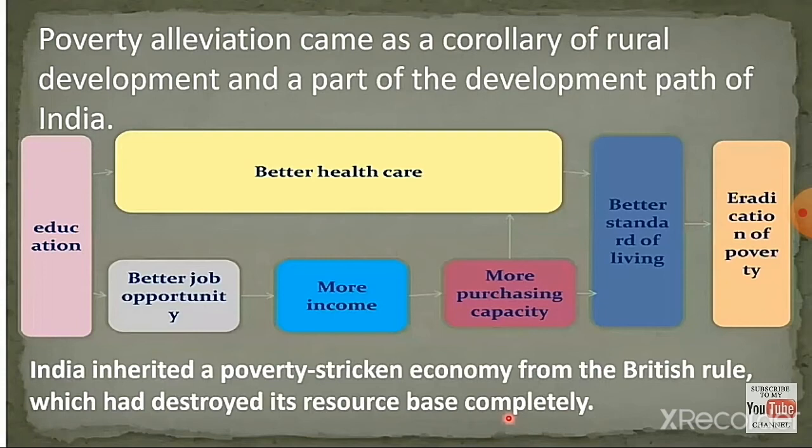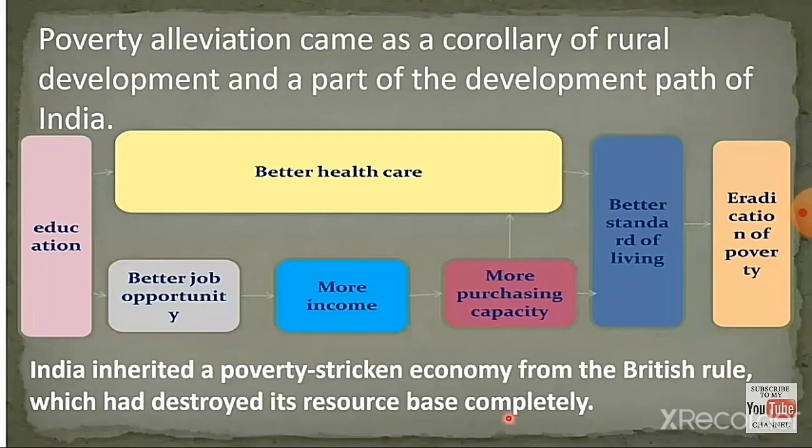Eradication of poverty plays an important role in developing a country. So how can we eradicate poverty? By giving good education to the people, better health care, better job opportunities, more income, more purchasing capacity. More purchasing capacity means reducing the rate of products. Then only they can buy the products which they need.